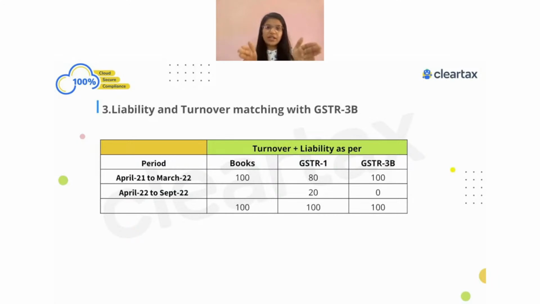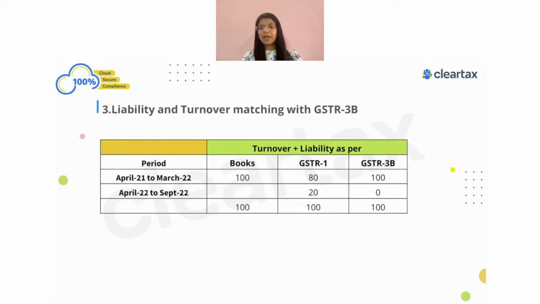Now you all know that your turnover is whatever your turnover is. The differential amount, the total turnover minus what is shown in 10 and 11, will come in table number 4. So ultimately, when you sum up table number 4 plus 10 minus table number 11, this turnover will always match with your books of account. The liability shown in table 4 plus 10 minus 11 should always match with your books of account. That is one thing you should always keep in your mind.